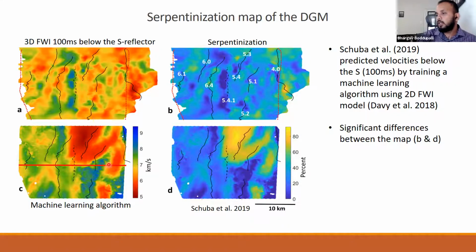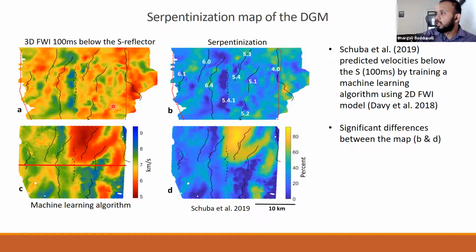Scuba et al. 2019 predicted the velocities below the S reflector by training a machine learning algorithm. For training, they used velocities from a 2D FWI line. The location of the line is shown by the red line here, and they tried to use the properties from the 3D reflection volume to predict the velocities across the volume.